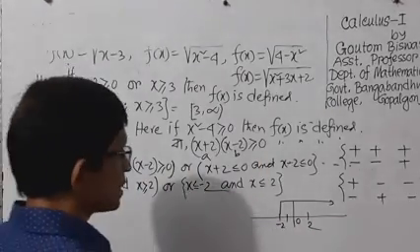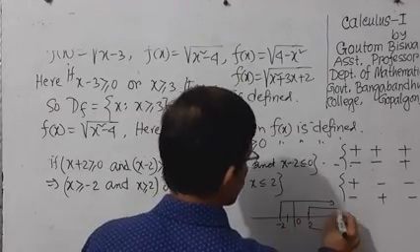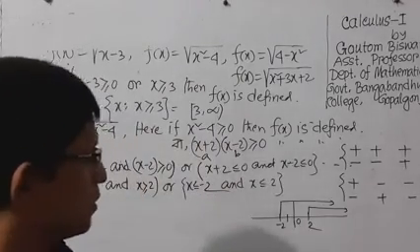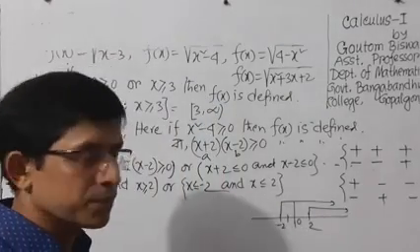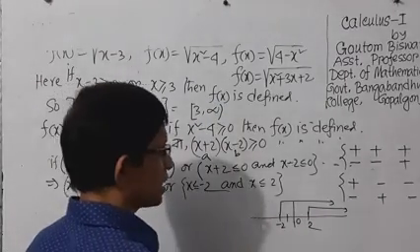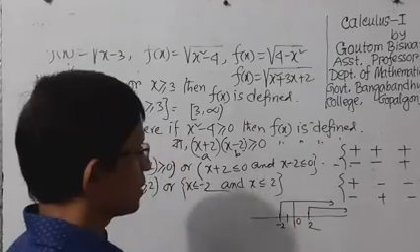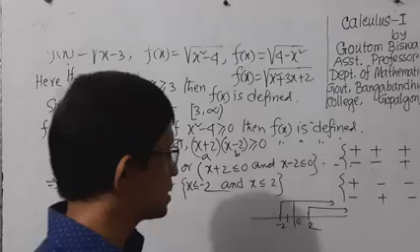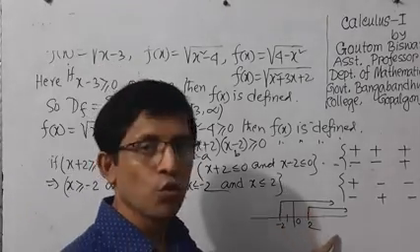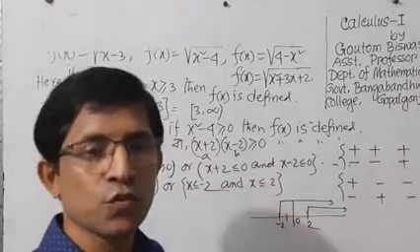On the other hand, x greater than or equal to 2: all values start from 2 and go along the positive direction. So what is their common part? This is their common part. The values which are greater than 2 are also greater than minus 2.